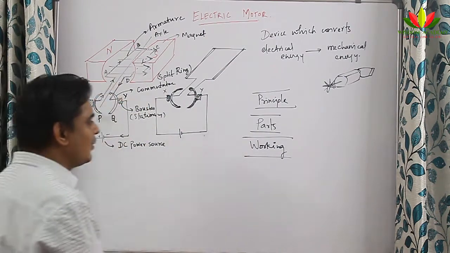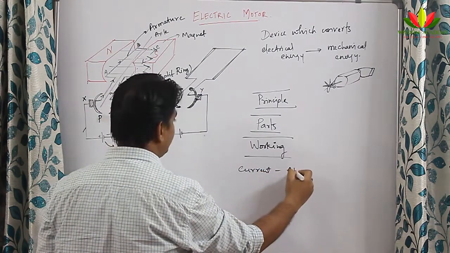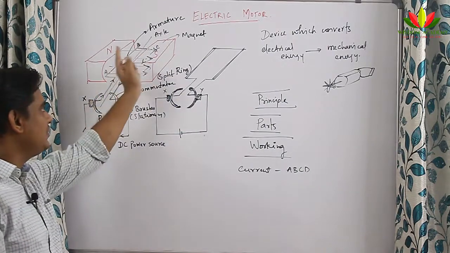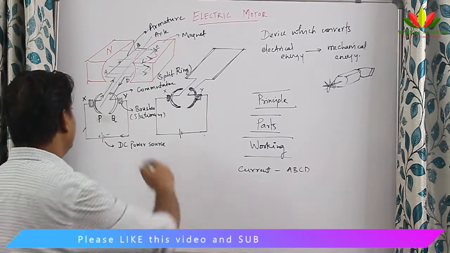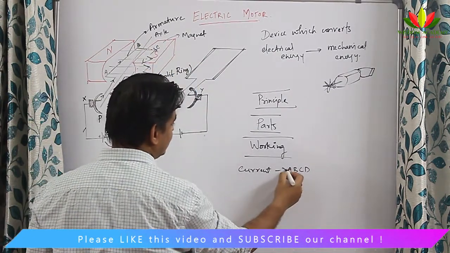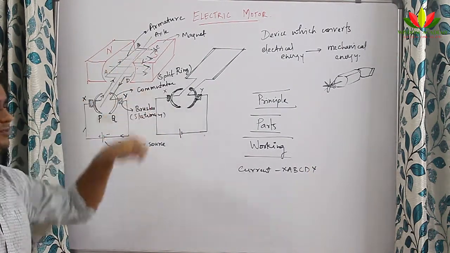So how is the current flowing? Current is flowing in the direction A, B, C, D. I hope you are understanding. It is flowing from A to B, B to C, C to D, and comes out like this. Or if you want to be very specific, I will write X, A, B, C, D, Y. X, A, B, C, D, Y is a more specific way of writing how the current is moving.